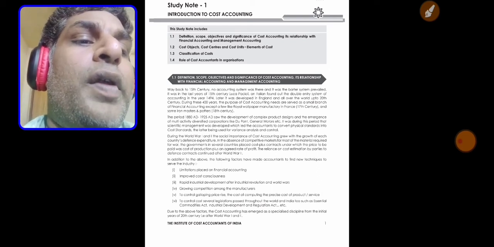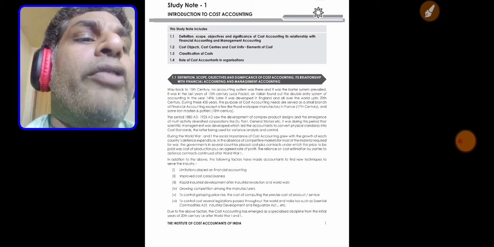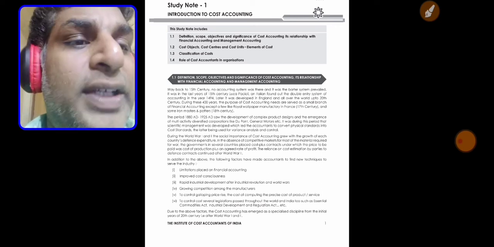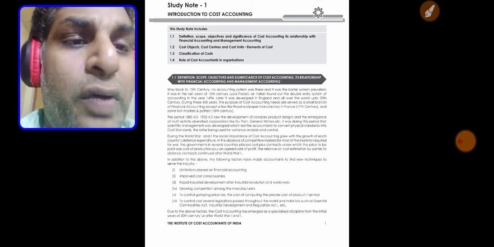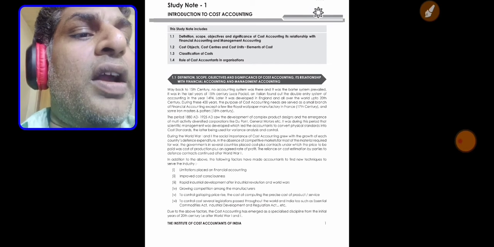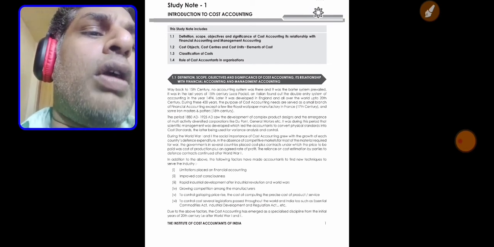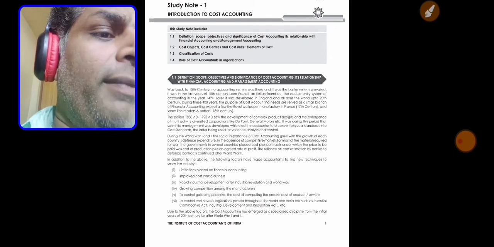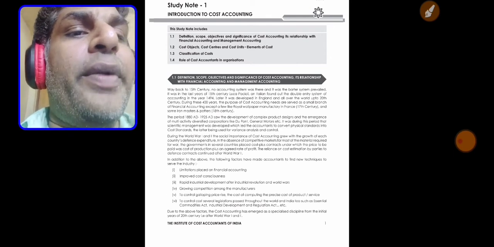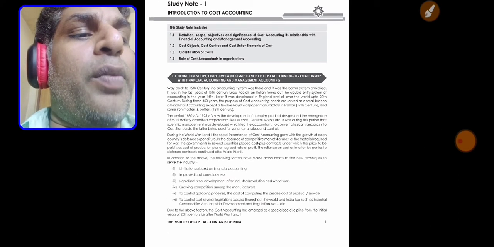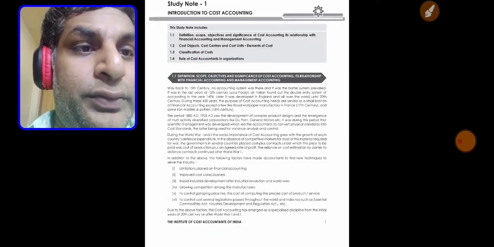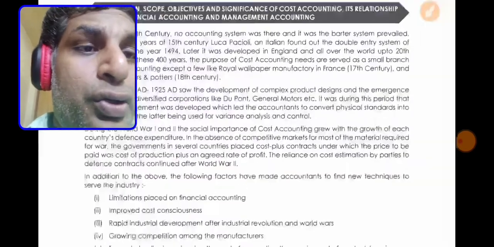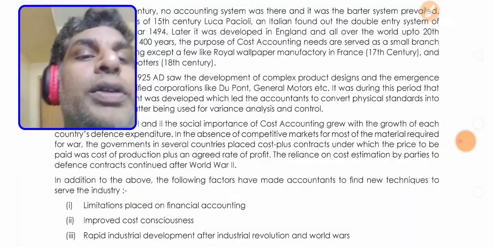So it was during World War I and II that the social importance of cost accounting grew with the growth of each country's defense expenditure, in the absence of competitive markets for most of the material required for war. So the governments in several countries placed cost plus contracts under which the price paid was the cost of production plus an agreed rate of profit. The reliance on cost estimation by the parties to defense contracts continued after World War I and World War II.